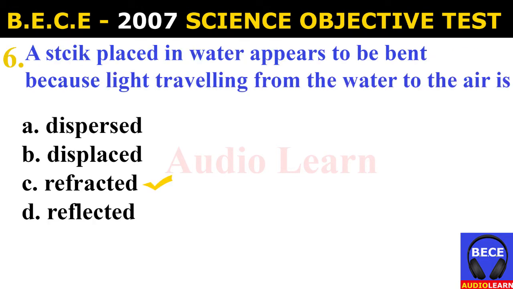Number 6. A stick placed in water appears to be bent because light traveling from the water to the air is A. Dispersed, B. Displaced, C. Refracted, D. Reflected. And the answer is C. Refracted. A stick placed in water appears to be bent because light traveling from the water to the air is refracted.